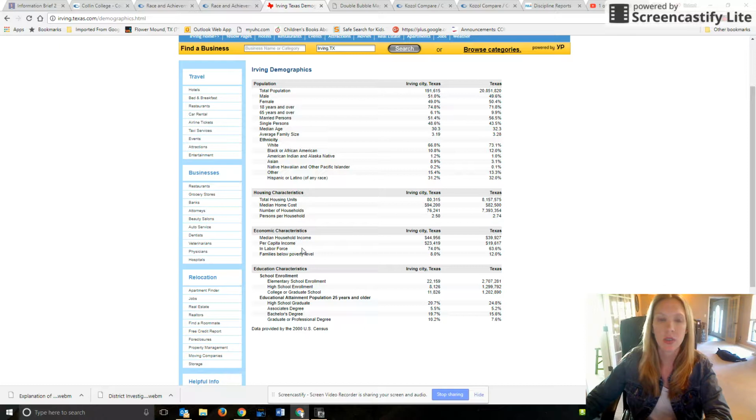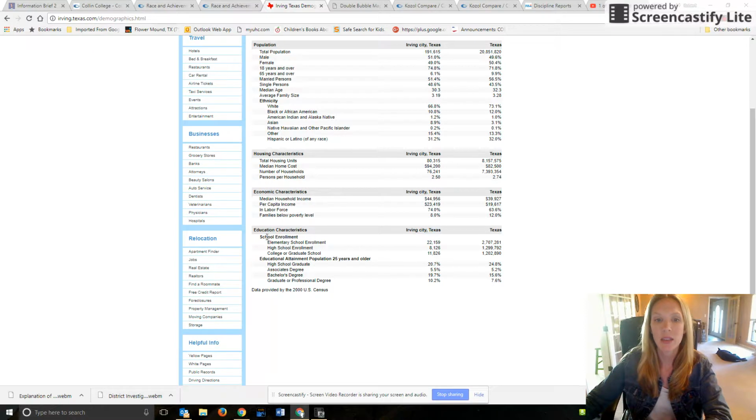The next section tells you about their salary. Their median household income here is $44,000 a year. So what are you seeing in some of those other places like Austin and Katy, Lake Travis, Alamo Heights, Highland Park? What are you seeing there?